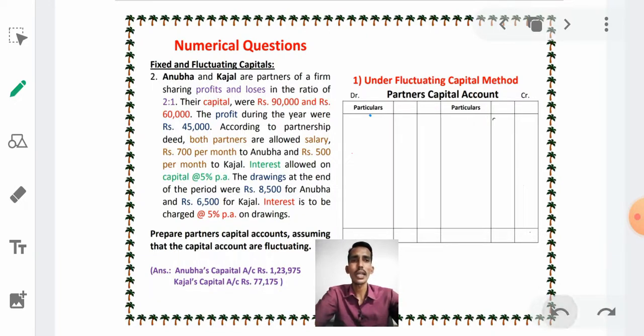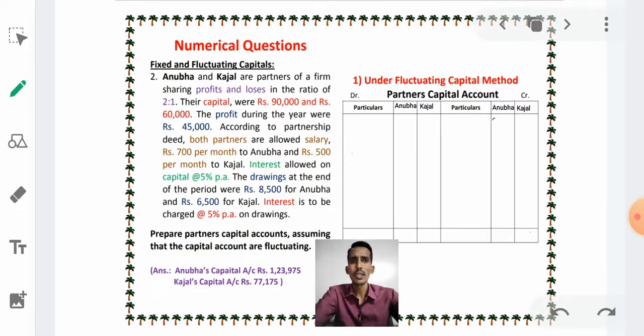So I have to write their names. Who are the partners? Anubha and Kajal. Therefore I write the names of the partners, Anubha and Kajal. And here also we have to write their names, Anubha and Kajal. Just see, we know that two partners are there, so I have drawn two columns for the partners.